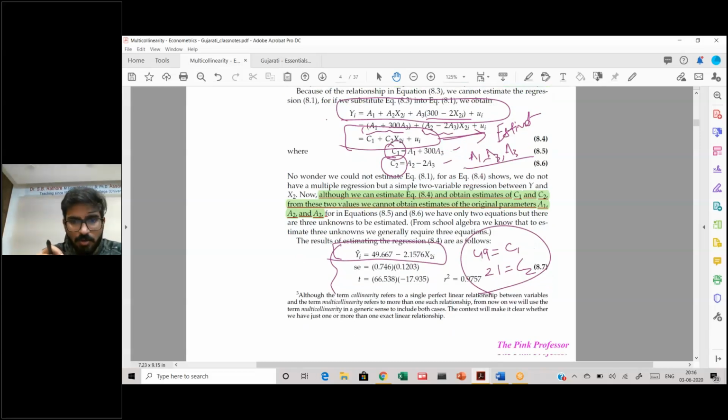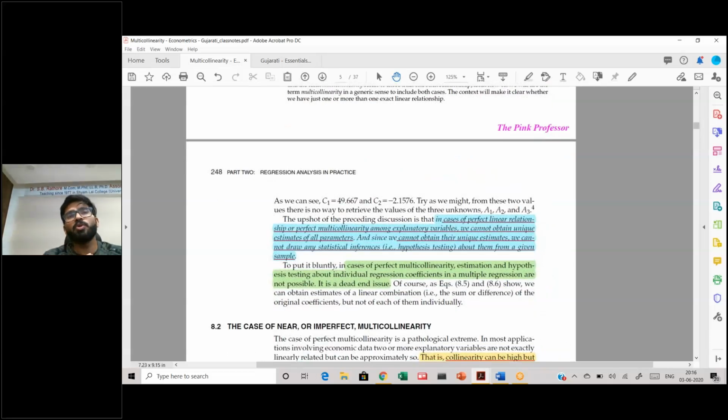So we come to the conclusion that in the case of a perfect linear relationship, we might convert this and still find the relationship, but we still cannot find the values of A1, A2 and A3, which means we are not able to find these parameters. And if we are not able to find these parameters, there is no question of any hypothesis testing about a parameter if you can't even estimate it.